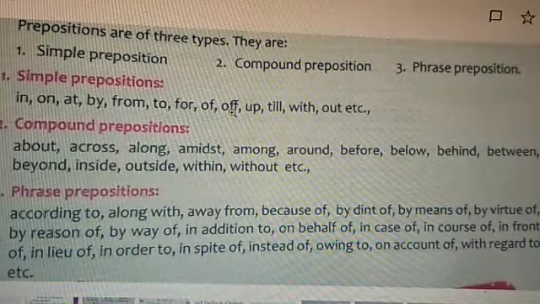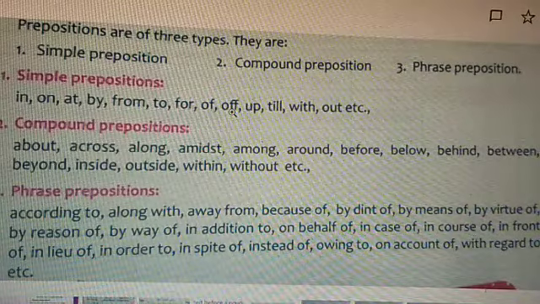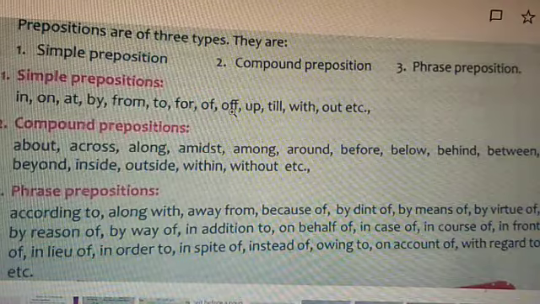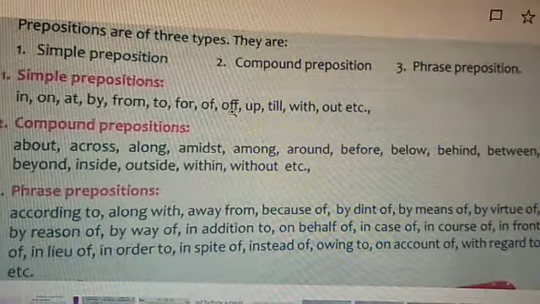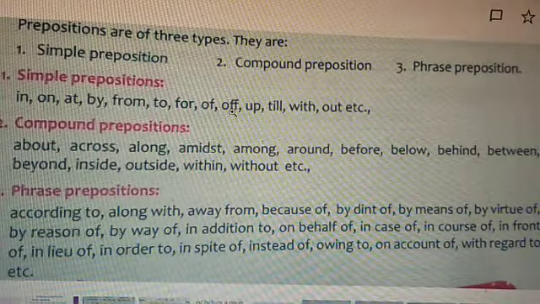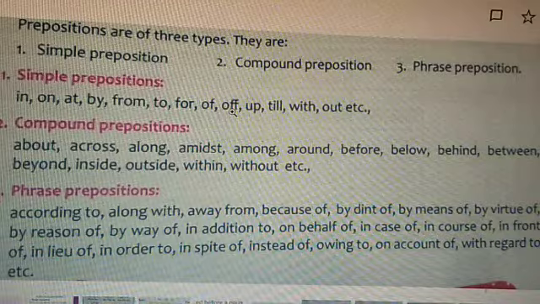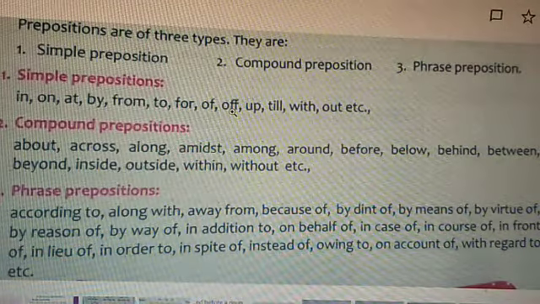We shall see the types of prepositions. Prepositions are of three types. They are: first, simple preposition; second, compound preposition; third, phrase preposition. First we shall see simple prepositions. What are the words? In, on, at, by, from, to, for, of, up, till, with, out, etc. All these have only a single syllable, that is, they are monosyllable words.